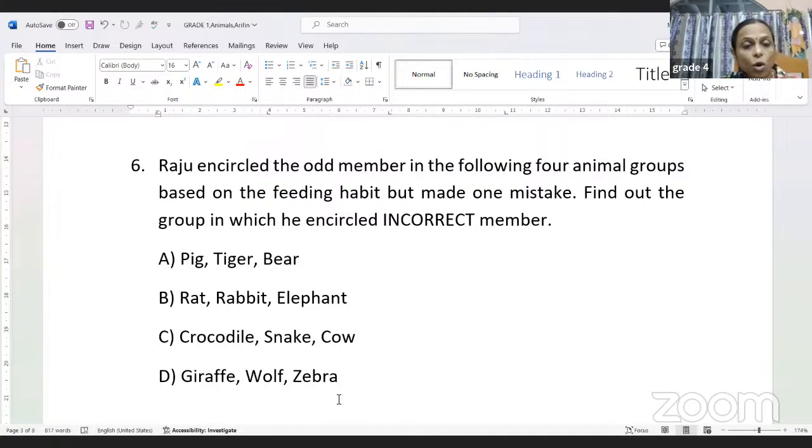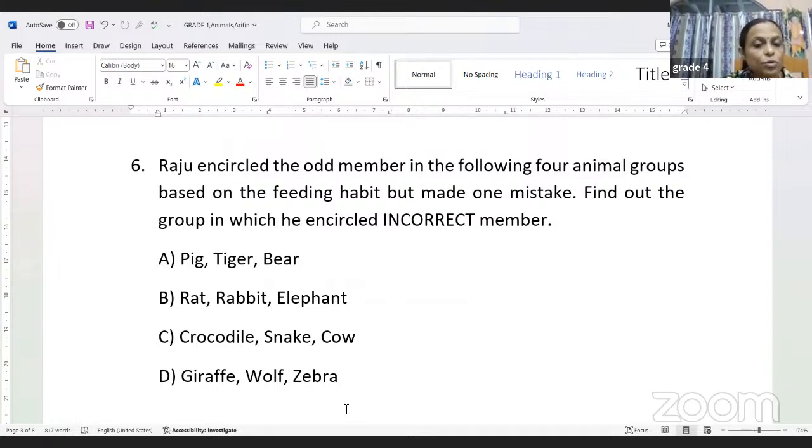So in all the groups, actually, one of them is the incorrect one. Rabbit and elephant are herbivores and rat is an omnivore. Similarly, in option A, pig and bear are omnivores and tiger is a carnivore. Here in this case also, crocodile and snake are carnivores and cow is a herbivore.